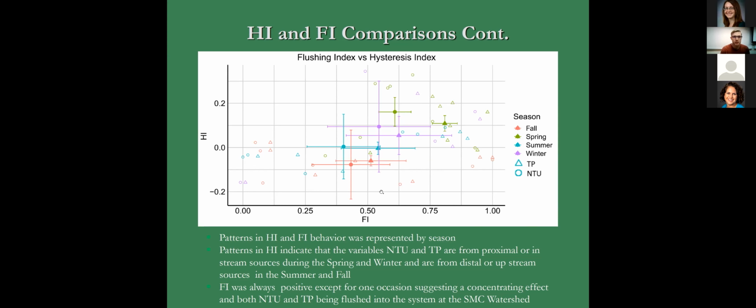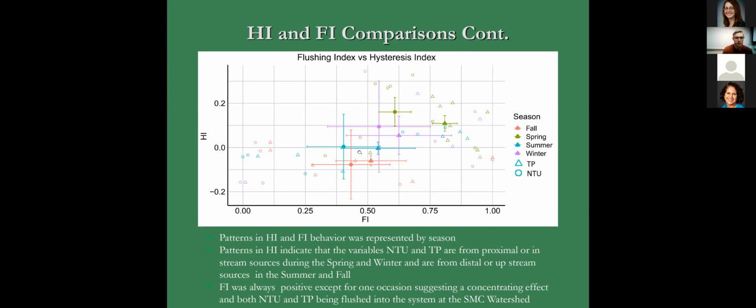Statistically, there was no significant difference found between the hysteresis index and flushing index values for both variables across events and across seasons. But when visually inspecting this graph, you can see that spring and winter tend to have positive hysteresis index values, indicating clockwise rotational patterns and more proximal sourcing of these variables.